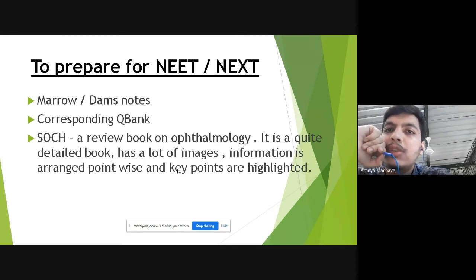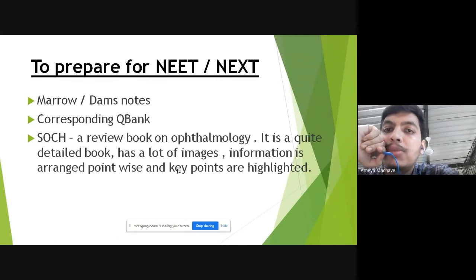Marrow is better, I would say, because the explanation given in Marrow is more organized, and it is more informative. In DAMS, at times in a few questions they have not given the explanation, or at times they have just copy pasted 3 to 4 pages of a textbook while explaining a question. So I would say you could prefer Marrow for question bank.